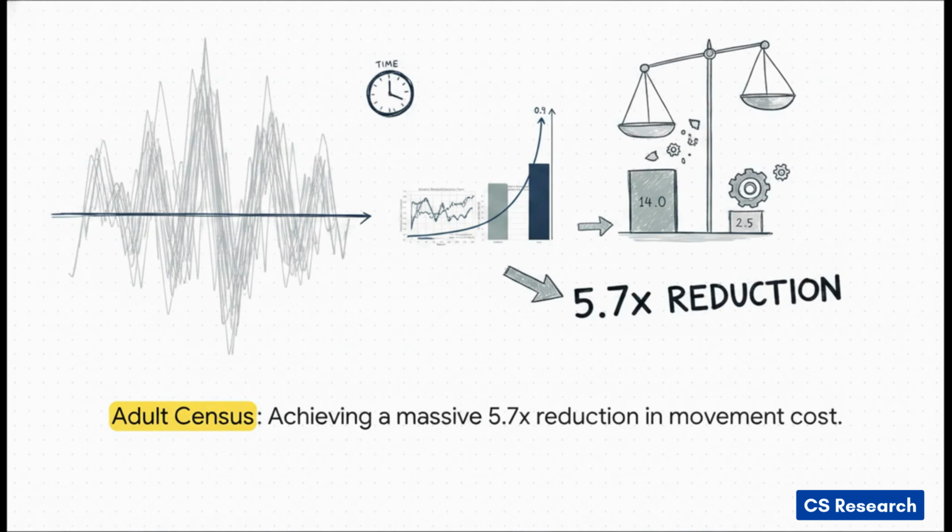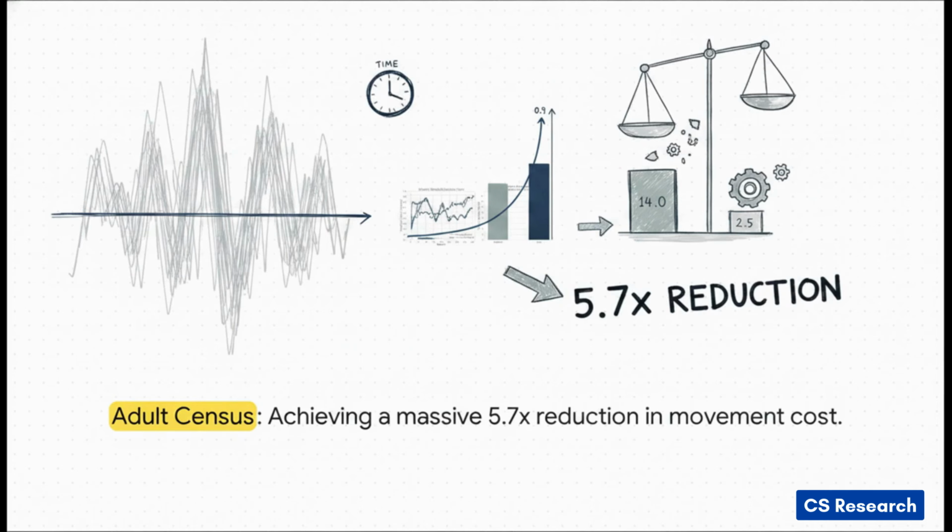So, where does this all culminate? In a real-world fairness tuning test. The researchers took the adult census dataset and trained a classifier to predict whether individuals make over $50,000 a year. The algorithm was given a continuous control problem. Tune a decision threshold anywhere between 0 and 1 to maximize prediction accuracy while simultaneously minimizing the equal opportunity fairness gap across different demographic groups.